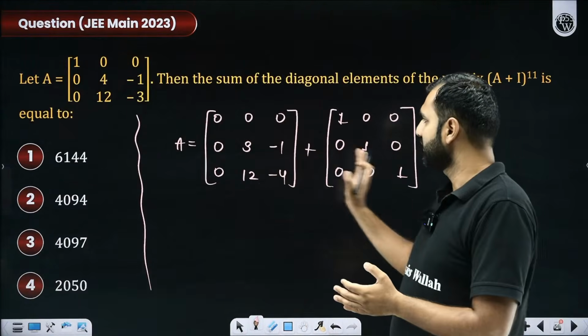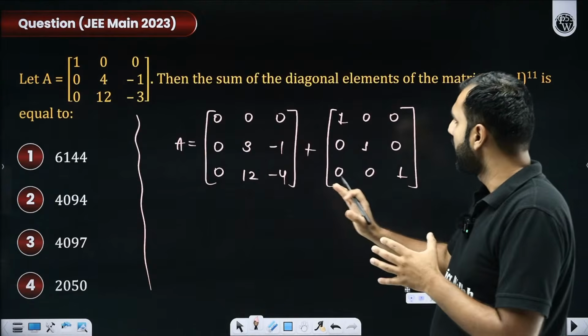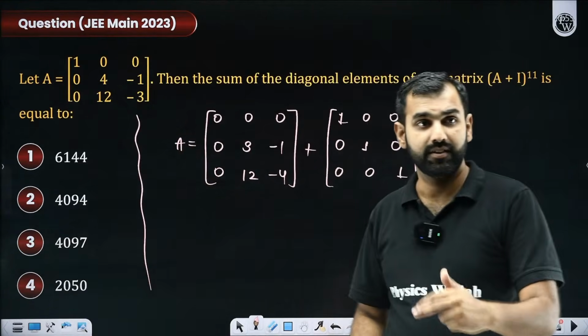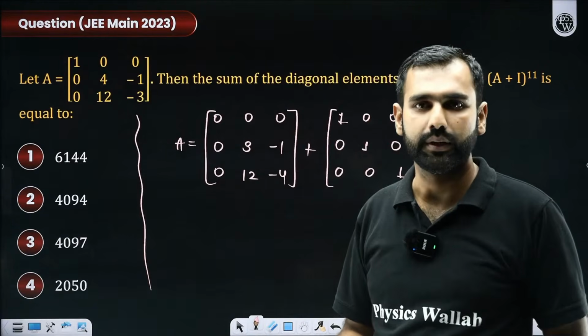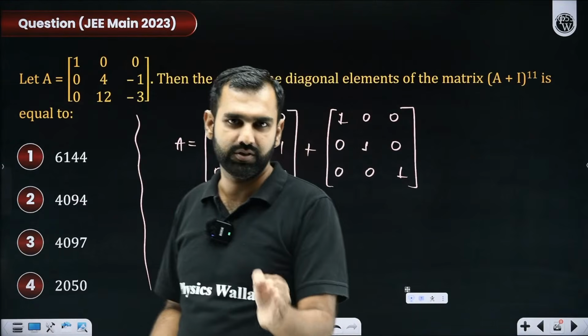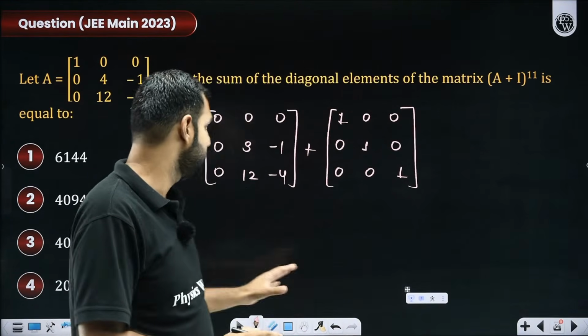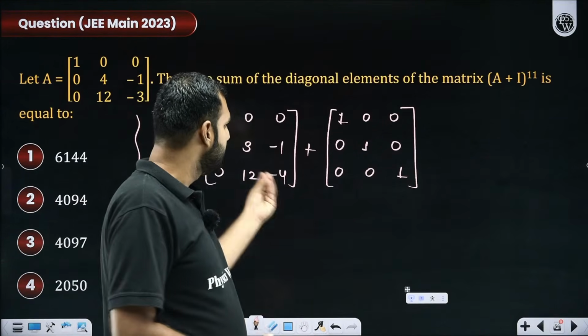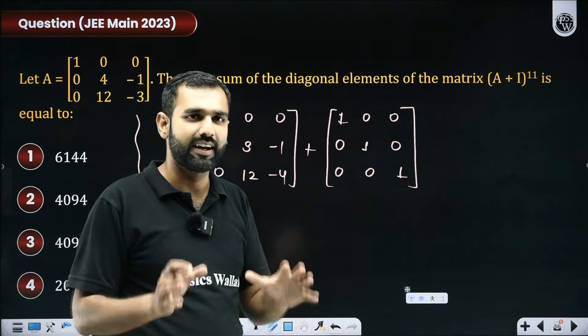Everyone, tell me honestly, have you all gotten this? How did I convert this matrix A as a sum of two matrices? Sir, why did you do it? Have patience. There is a standard modus operandi. There is a standard procedure which you need to follow here, which will always get you towards the answer with this category of questions.